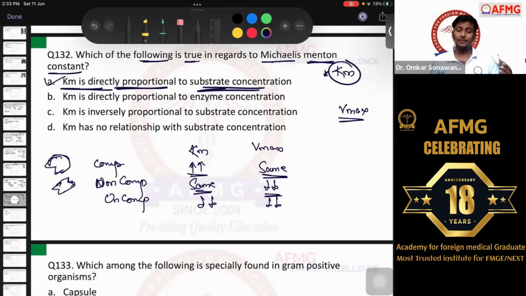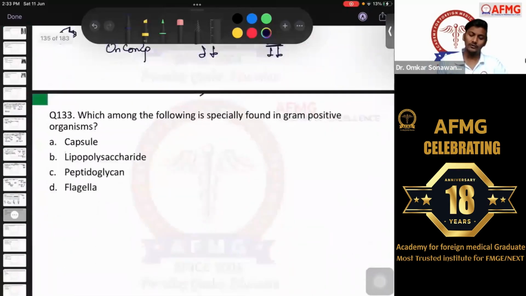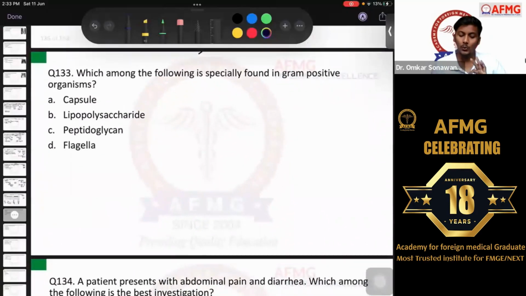Okay? Most of the people are saying there was also first order kinetics and zero order kinetics mentioned in this question. Please let me know if it was, so I can answer it accordingly in the comment box. Okay, please remember this. Moving further, guys, now question number 133. Which among the following is specially found in gram-positive organisms? So now these were the options that people recalled actually, but I feel we need some correction in this,